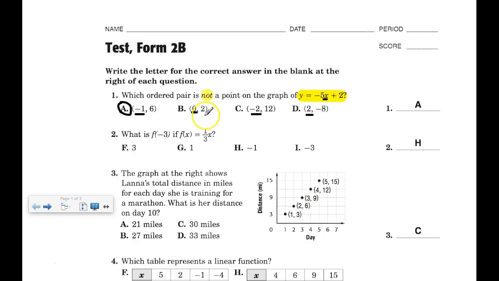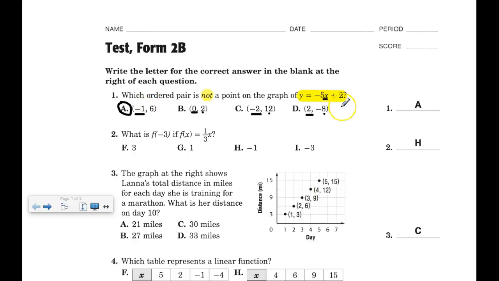B, if I put 0 in for x, negative 5 times 0 is 0, plus 2 is 2. Well, that matches. Negative 2 for letter C goes in for x. Negative 5 times negative 2 is positive 10, plus 2 is 12. That matches. For choice D, 2 goes in for x. Negative 5 times 2 is negative 10, plus 2 is negative 8. That matches. So I was right initially. The ordered pair that is not a point on the graph is choice A, because I don't get a matching y value when I substitute in the x.